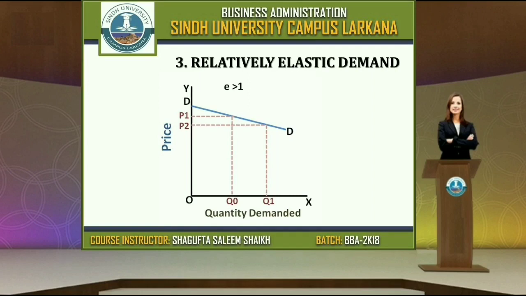If the gold rate changes a little bit, people will go and buy. So a slight change in the price, we can say, is relatively elastic demand. Here the demand curve is gradually sloping, which shows that a proportionate change in the quantity from Q0 to Q1 is greater than the proportionate change in the price from P1 to P2.